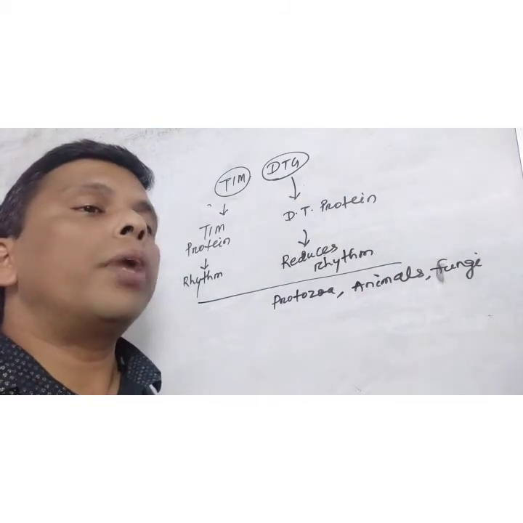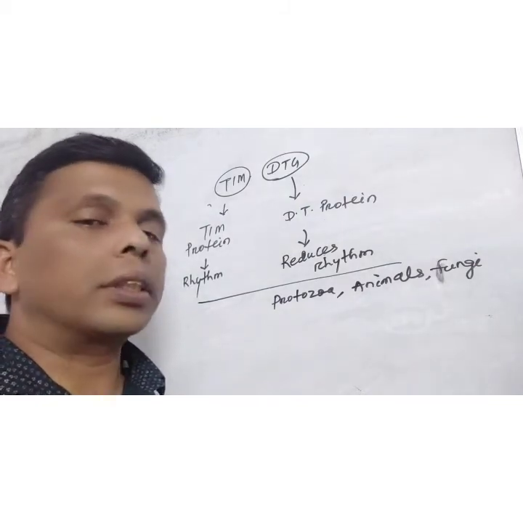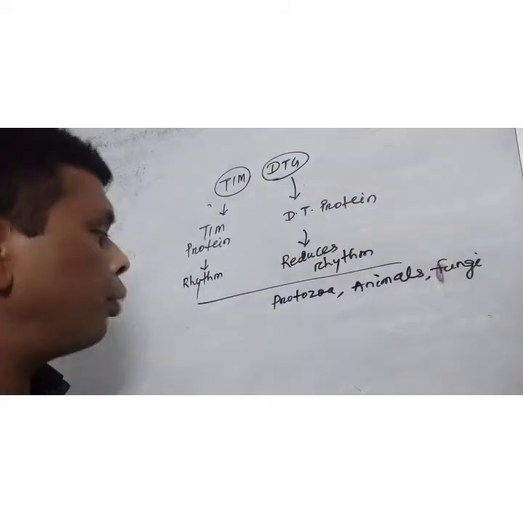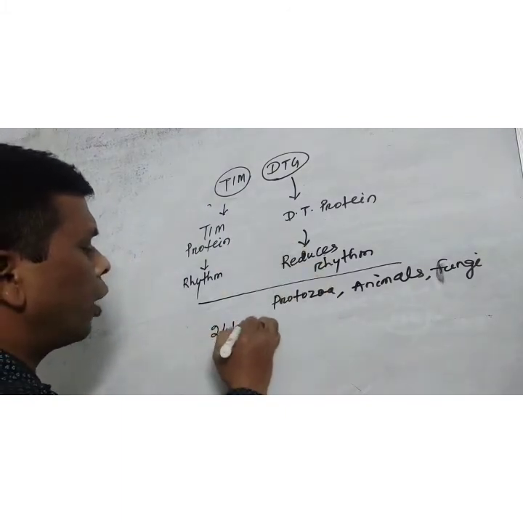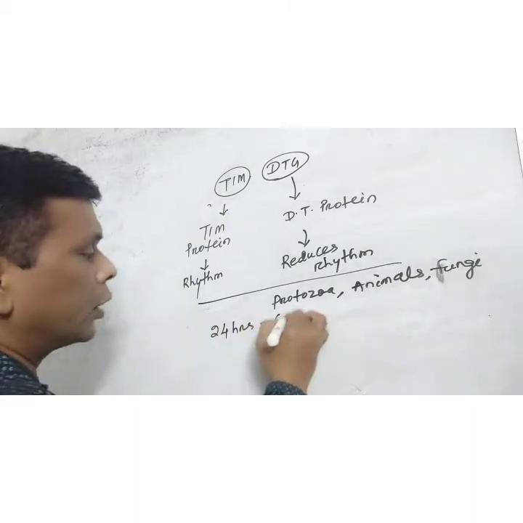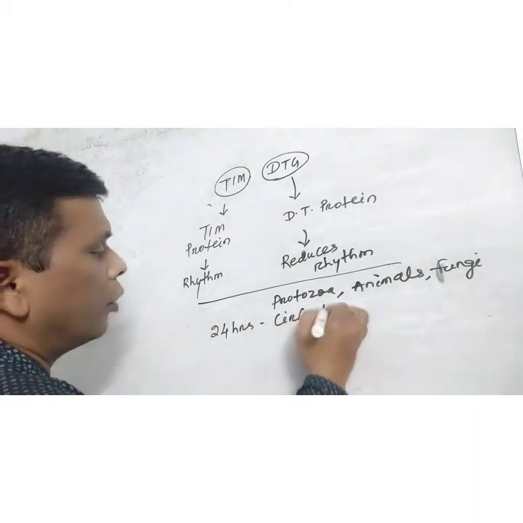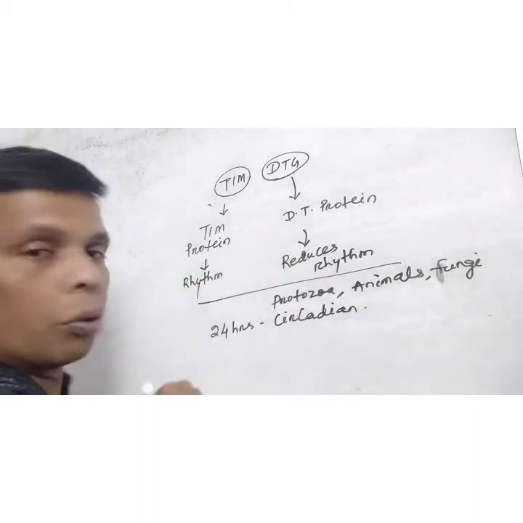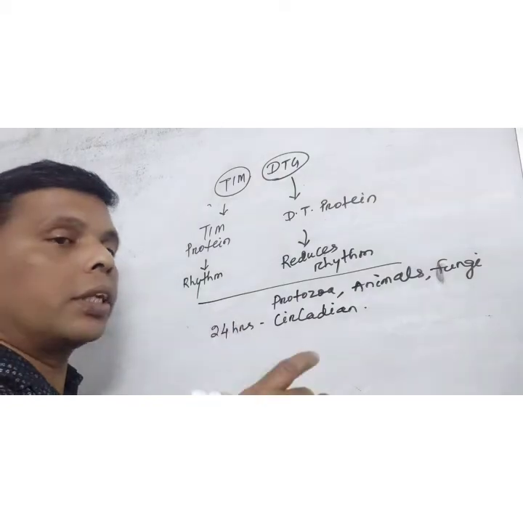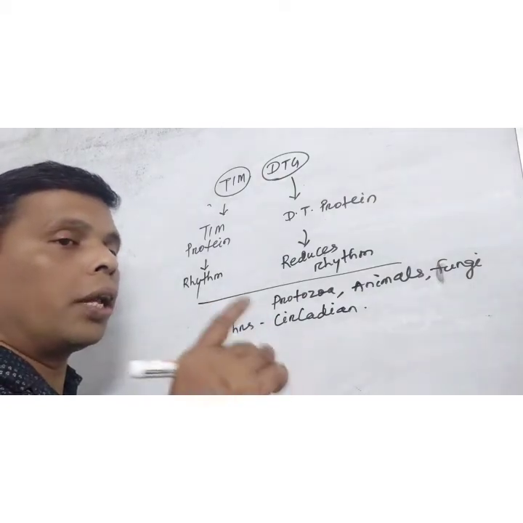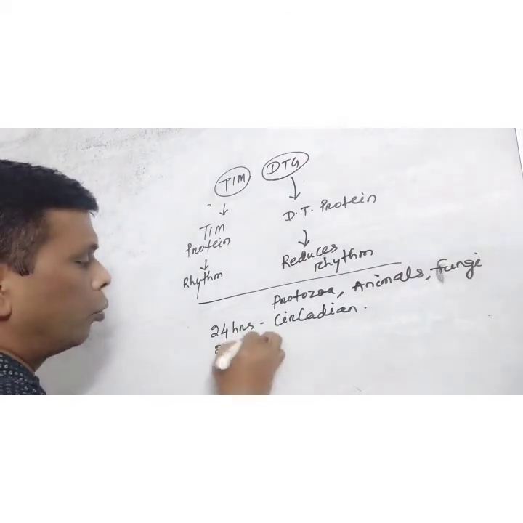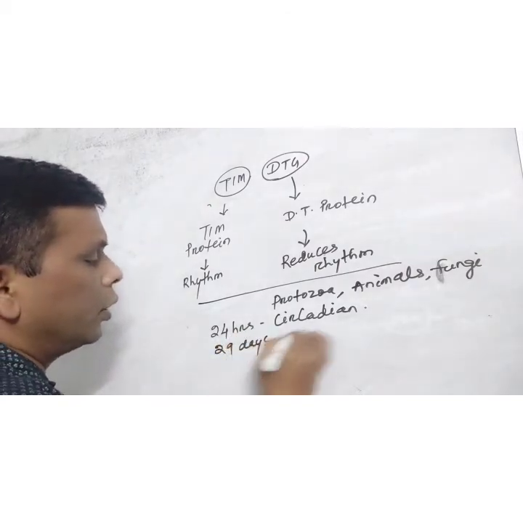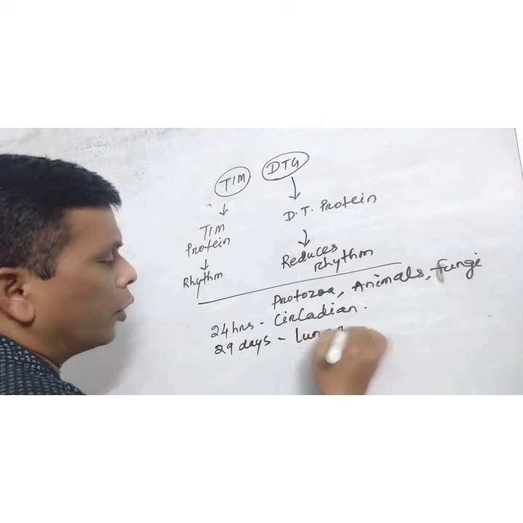The rhythm may be 24 hours. When the duration of rhythm is 24 hours, it is circadian rhythm. When the duration is 29 days, it is lunar rhythm.